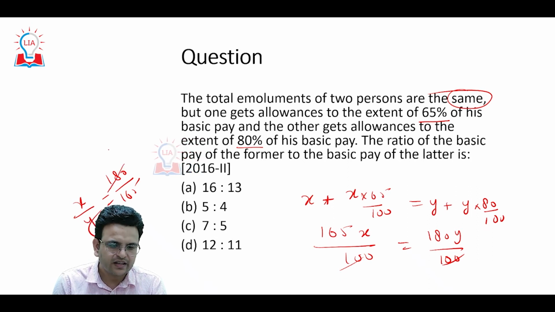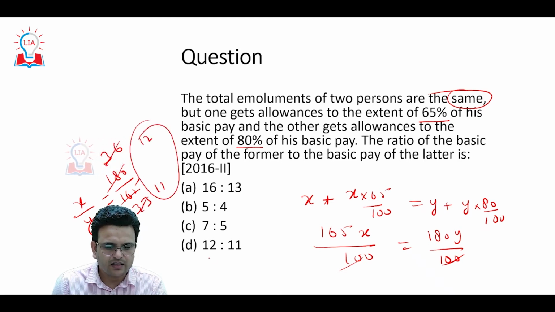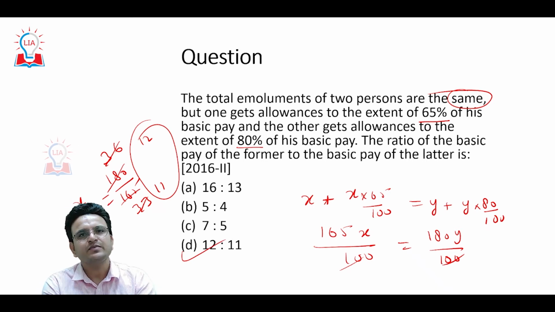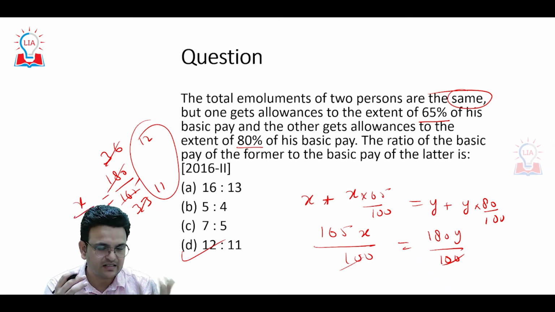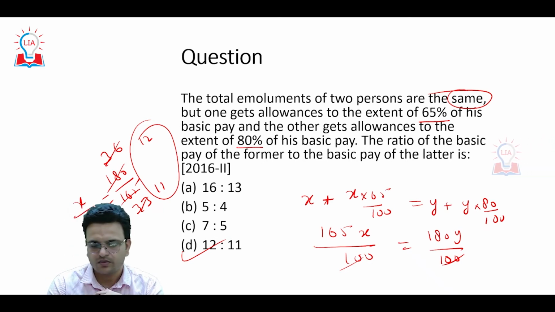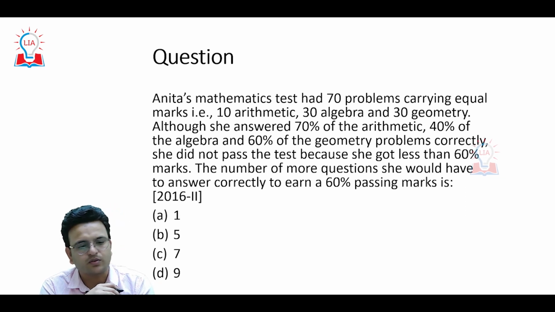If you are able to solve it, you are going to get an answer. I can simplify here: 3, then 6, 3, 3, then 3, 12 and 11. So the answer will be 12 and 11. Again, I am telling you, this is not a much difficult question if you know the basics about percentage as I discussed in the last video. Okay, now see one more question.